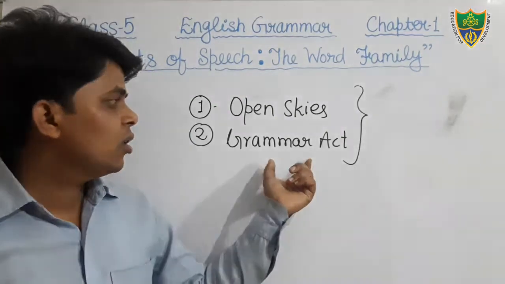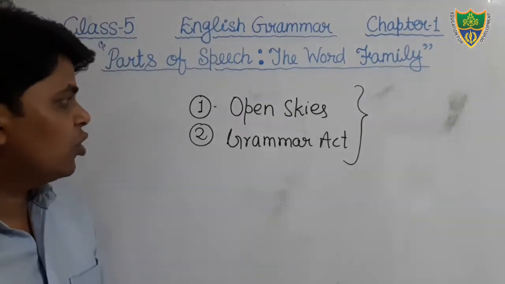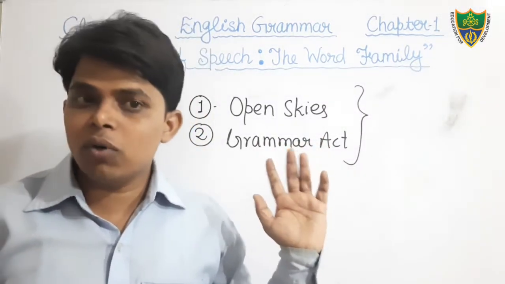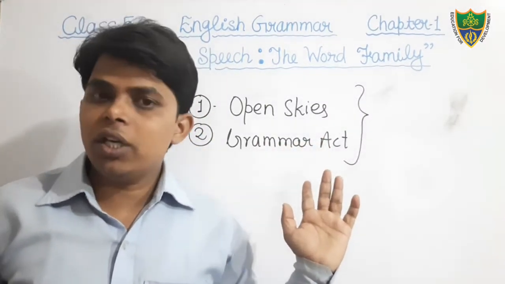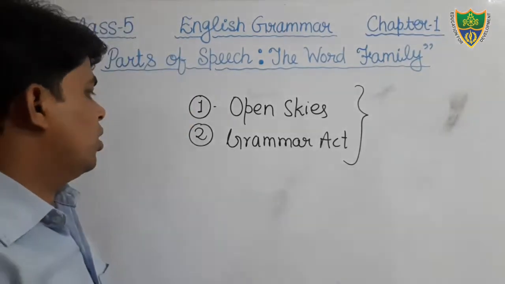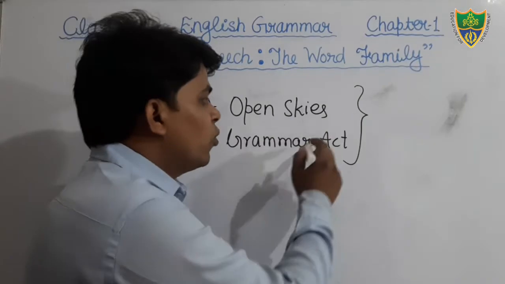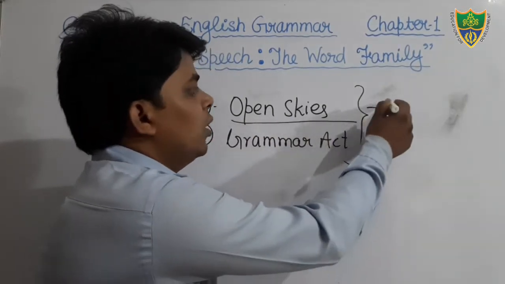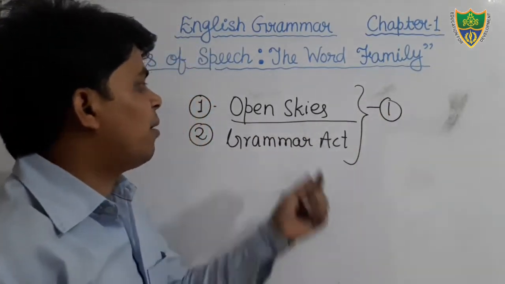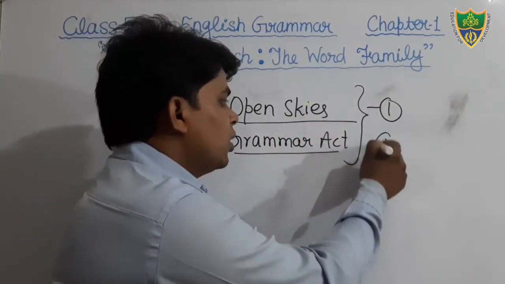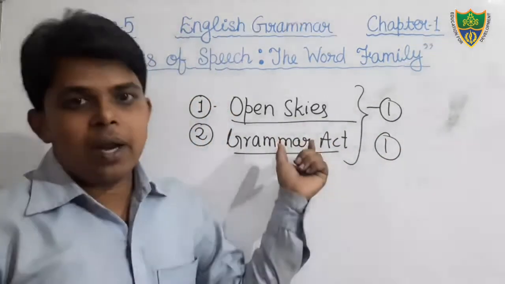Okay students, and dear students, you purchase these two books very soon from the books counter. And you have to make two notebooks, one for English reader, the name of the book is Open Skies, and one for grammar, the name of the book is Grammar Acts.